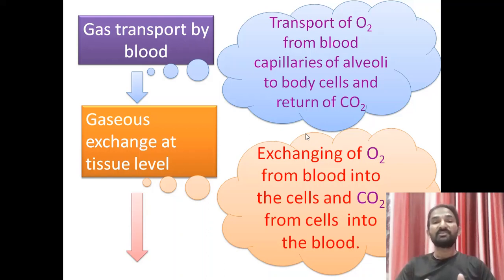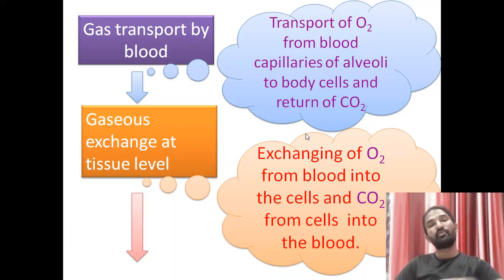The oxygen enters the blood capillaries of the alveoli and is carried to the body cells, where hemoglobin releases the oxygen and receives carbon dioxide.